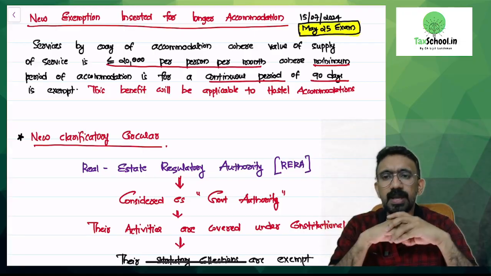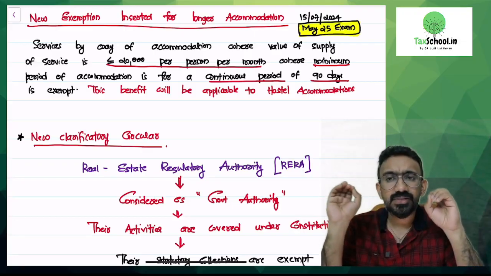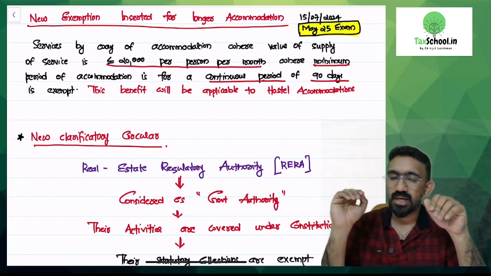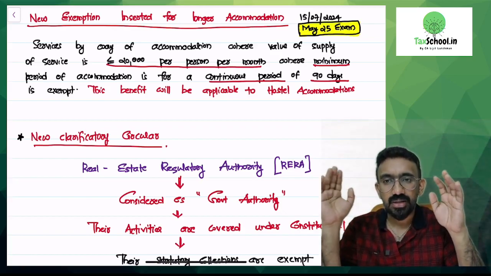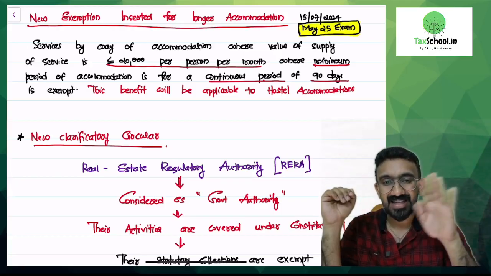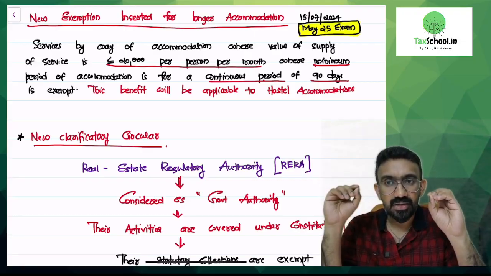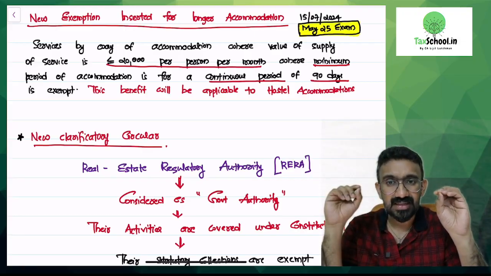What is this condition? They said service by way of accommodation where value of service is less than or equal to 20,000 per person per month.